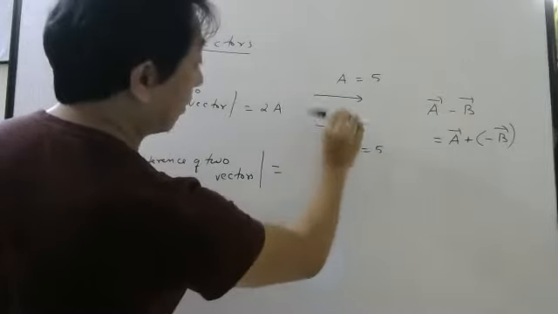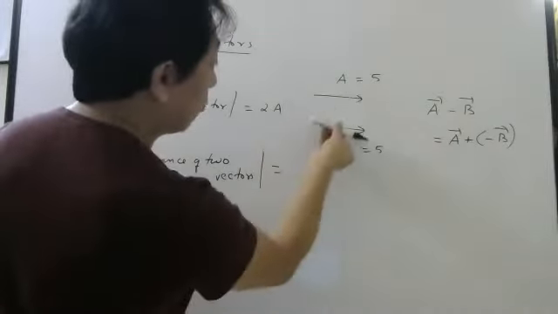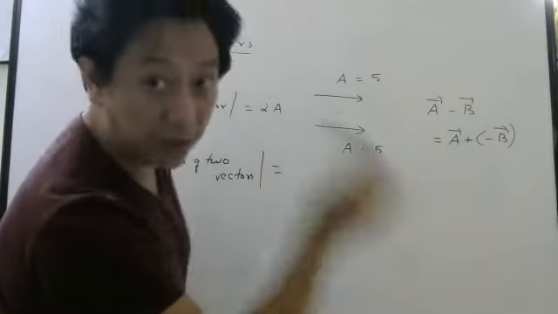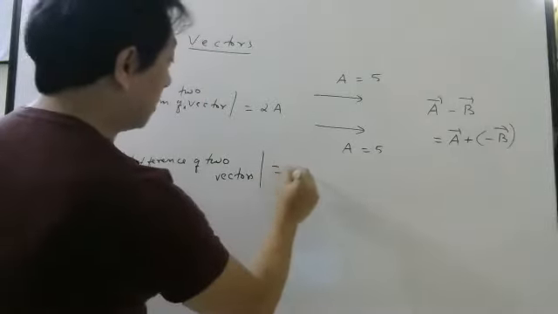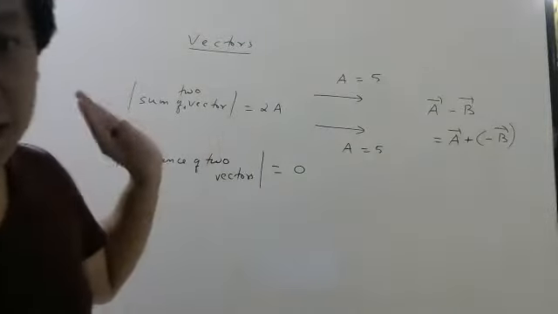If you flip this one and you add, you will get 0 because this is A. Once you flip it, it will become minus A. So now the answer will be 0. So this is clear, right? This part is clear, everybody, I hope.